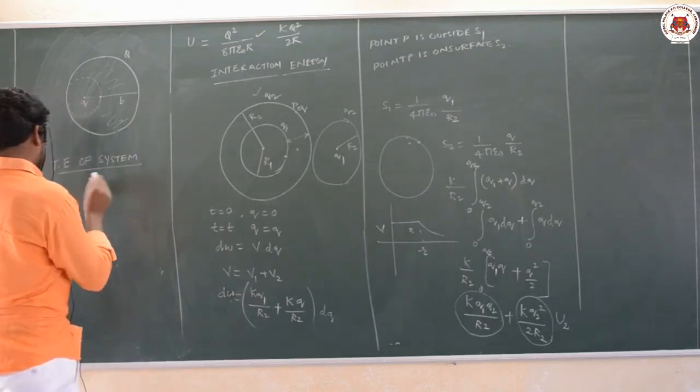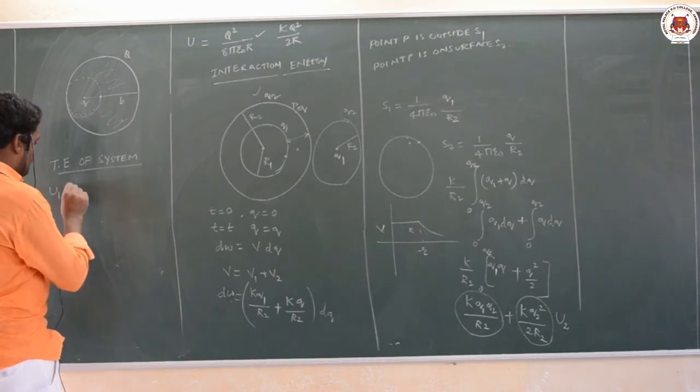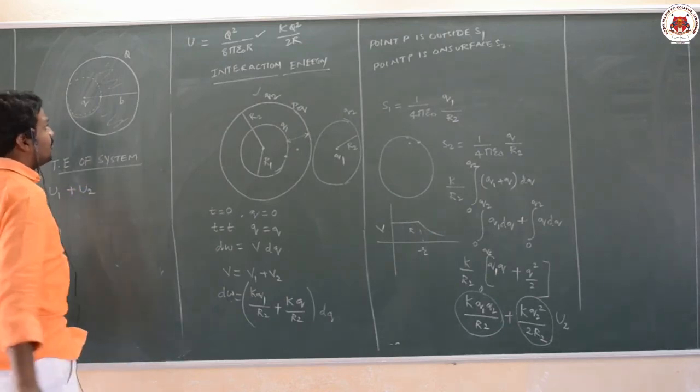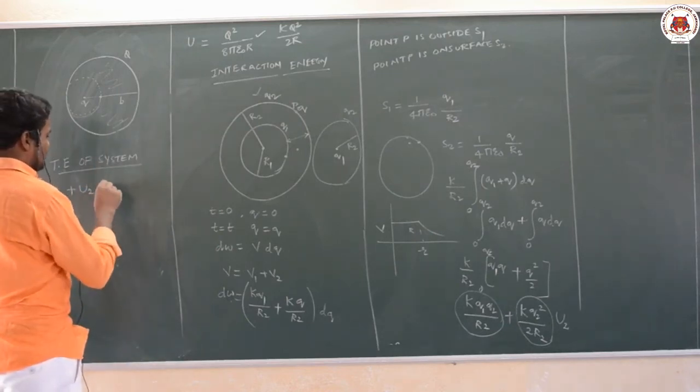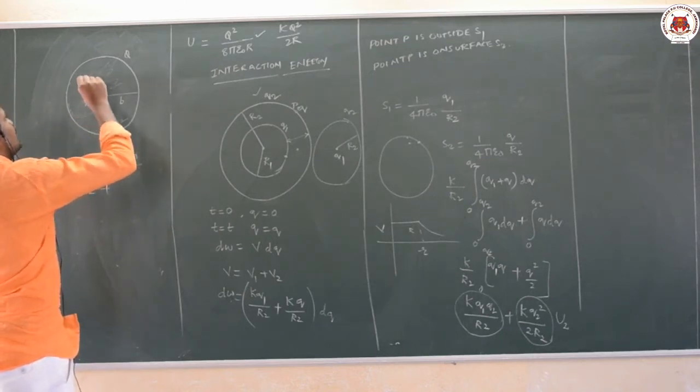So the total energy of the system is the self energy of the first one, the cavity, plus the self energy of the solid sphere, plus interaction energy. Here if you keep a charge plus q, minus q is induced here.